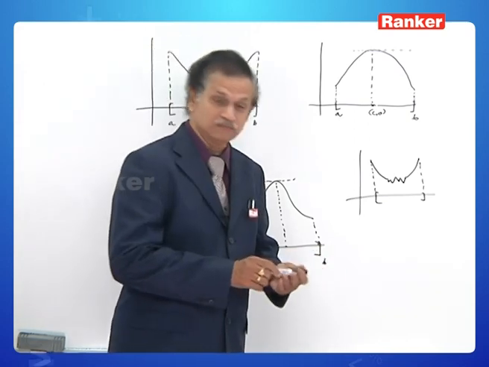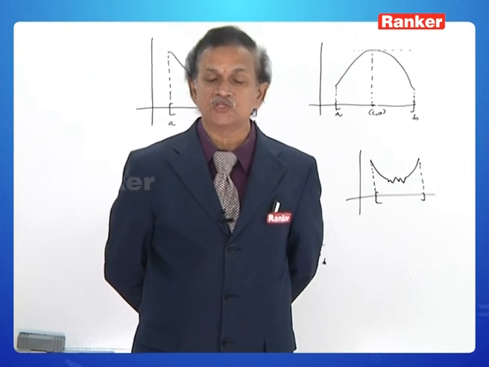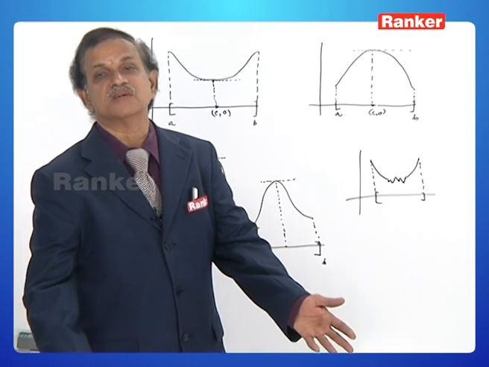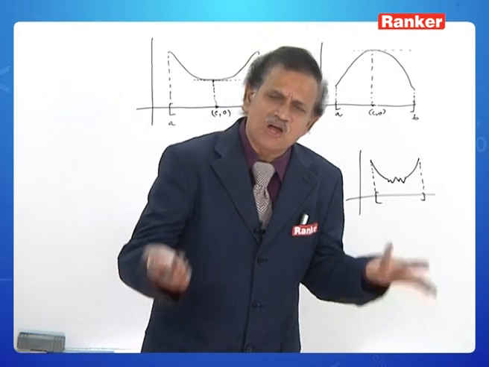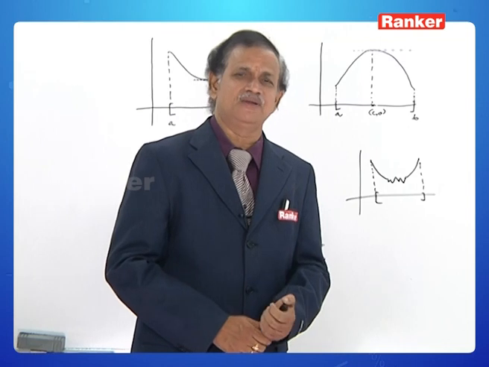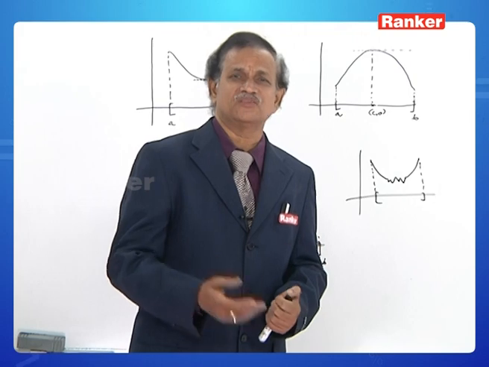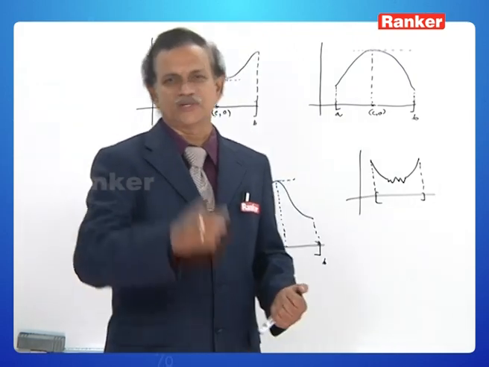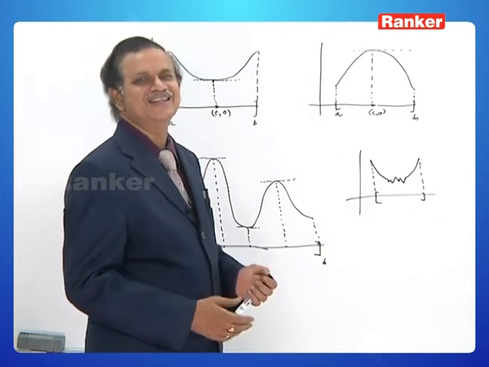Okay, second one. If the second condition fails, that is f is not derivable, then it is a must. It must be provided. Otherwise, it is just meaningless to speak of f dash c, isn't it? Unless f is derivable in the open interval a to b, how can you say that there is one c with f dash c equal to 0? Not possible at all. So the second condition is also a must. What about the third condition?